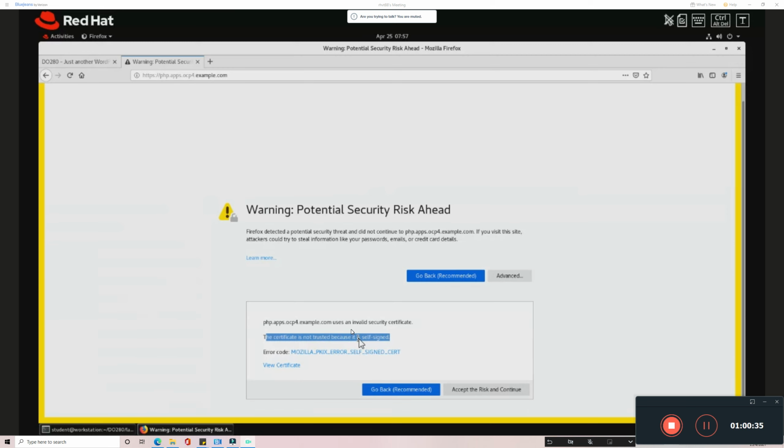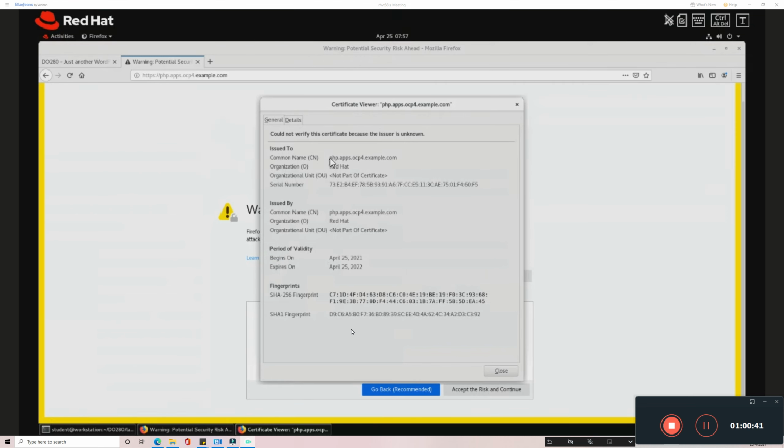We know that fact. We generated the self-signed certificate, and you can view the certificate which we have generated. The common name, the organization was Red Hat, organization unit we didn't mention, so we see the organization name and the common name. The expiry date we gave as 1 year. You can see that 1 year calculated from today. So all these things you can see in the certificate information.